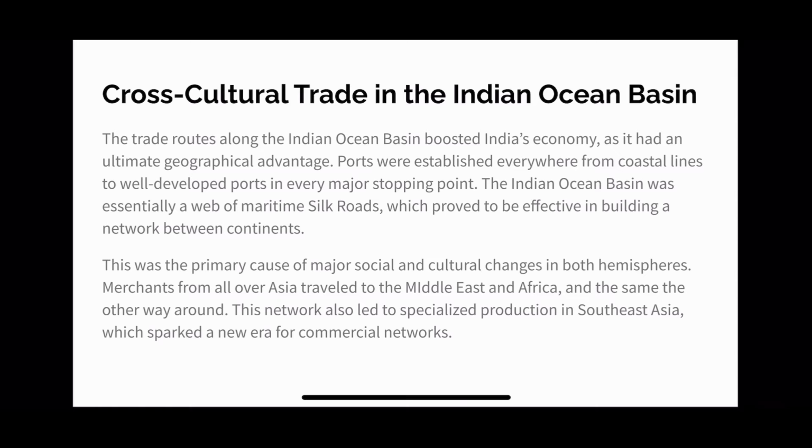It had very advanced ports in every major stopping point. And this was obviously the cause of a boost in the global network, because cross-cultural trade was occurring more due to these, in quotes, maritime Silk Roads, which is what the Indian Ocean Basin is sometimes described as.